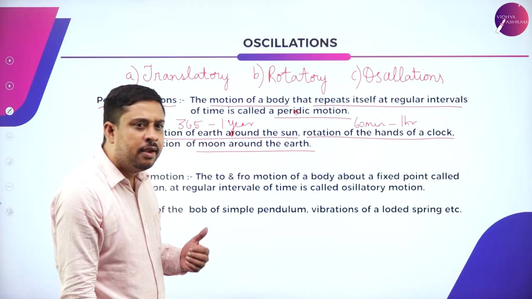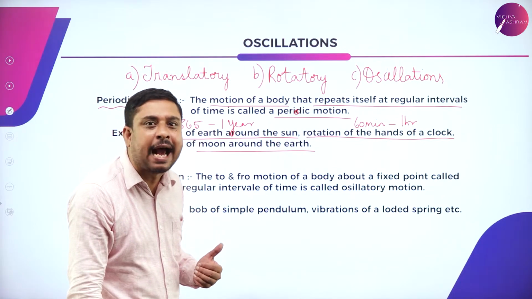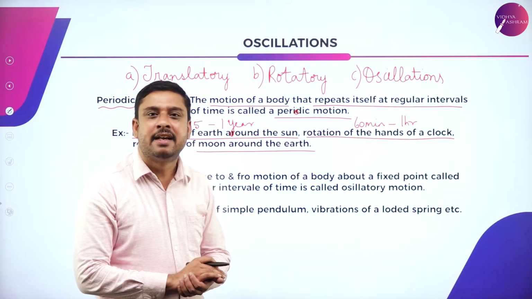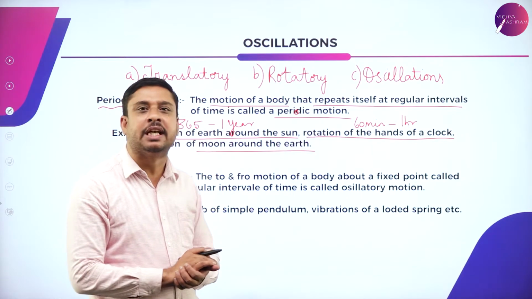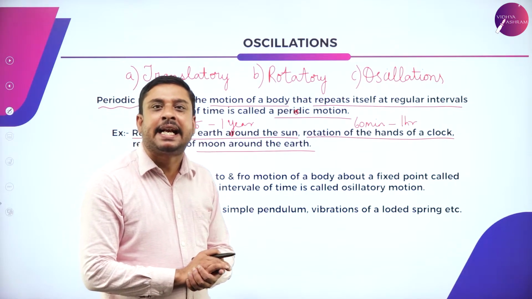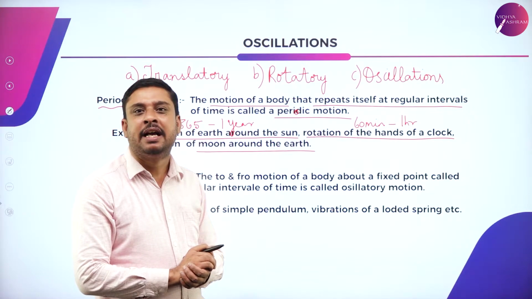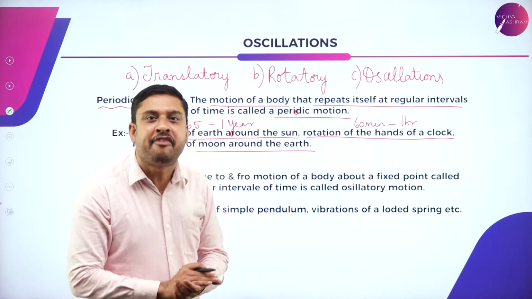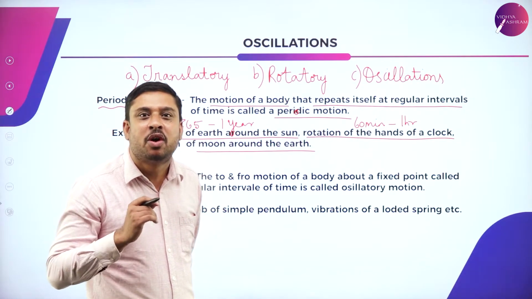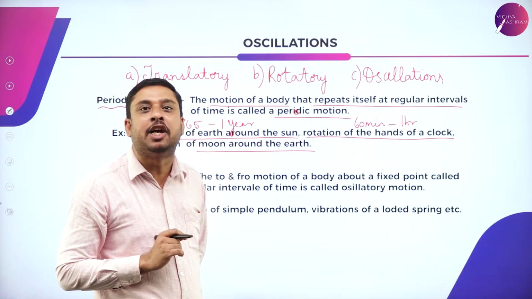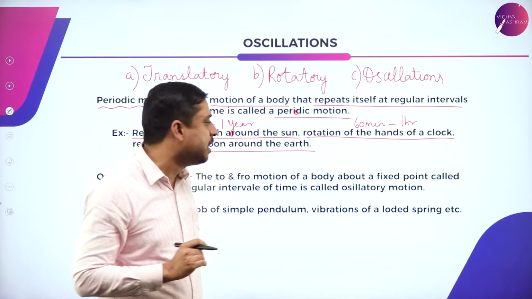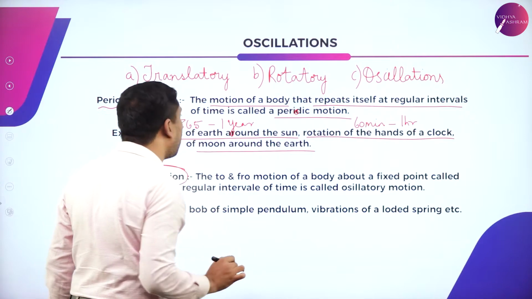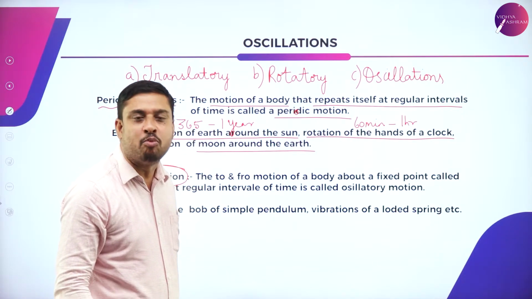Therefore, when we try to understand periodic motion, we say it is a type of motion which is repeating itself at regular intervals of time, and therefore, based on the understanding of periodic motion, I try to understand something called oscillatory motion.